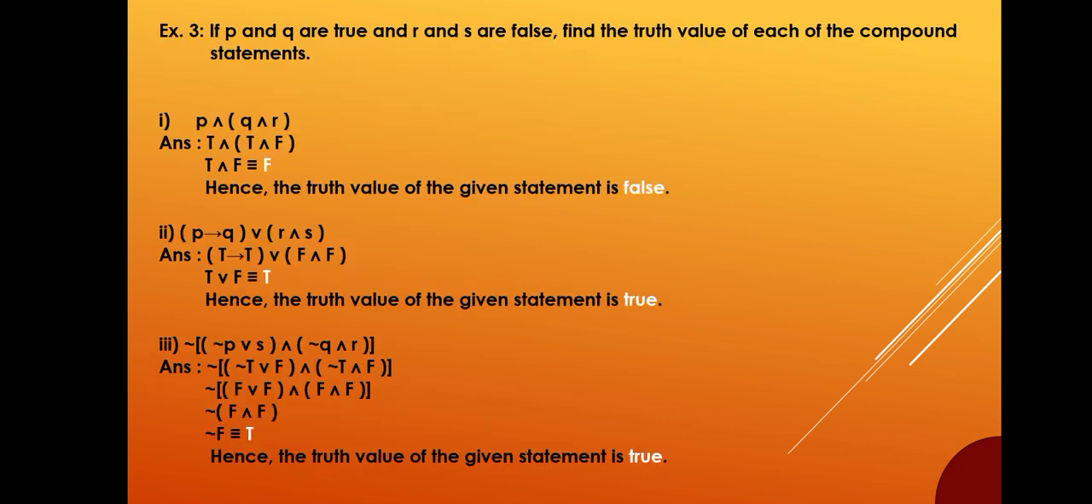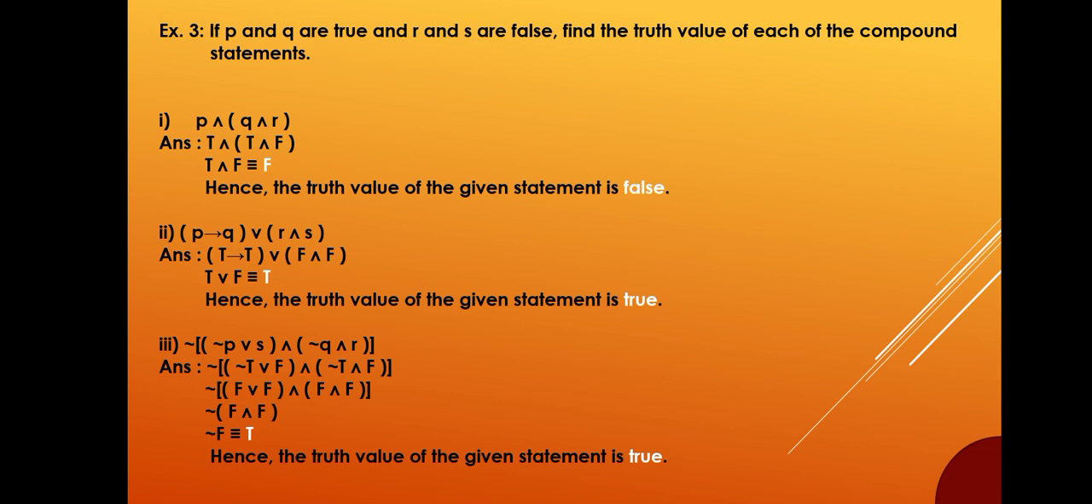If P and Q are true and R and S are false, find the truth value of each of the compound statements. P and Q and R. Answer: T and F is equivalent to F. Hence, the truth value of the given statement is false.